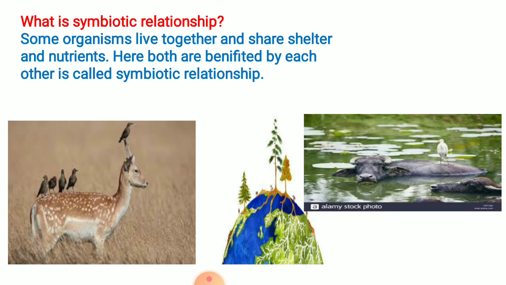So whenever this kind of relation is there, we call it a symbiotic mode of nutrition. The definition will say like that: some organisms live together and share shelter and nutrition, and here both are benefited, getting benefit from each other.